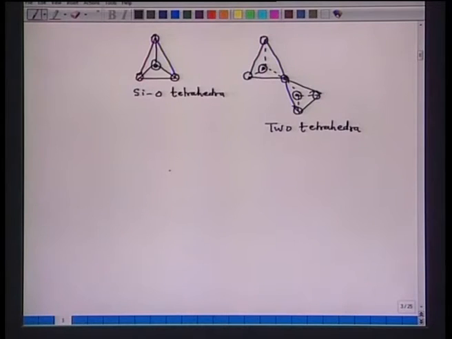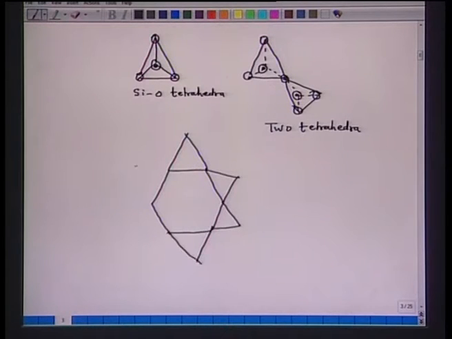I will try to draw it for you. It forms a hexagonal network. These are all tetrahedra joined at the vertex, and I am just showing the positions of the ions.